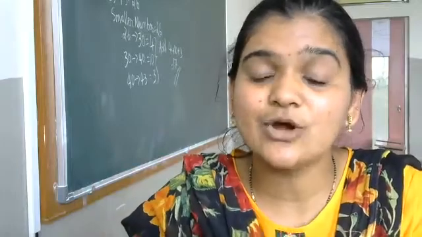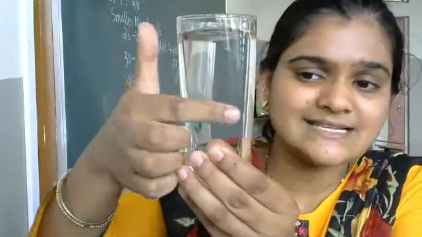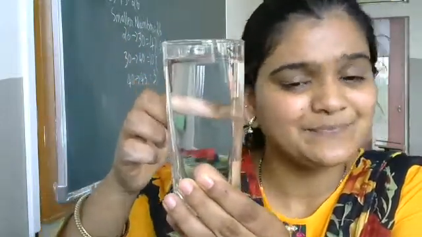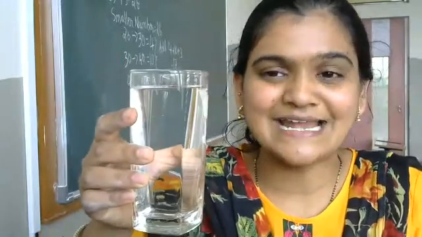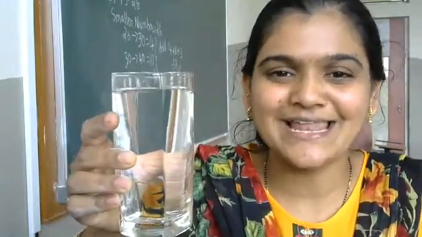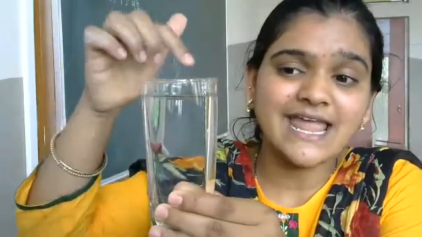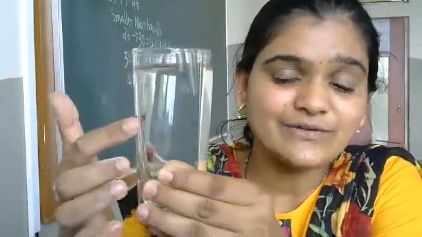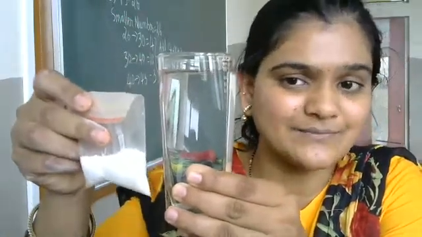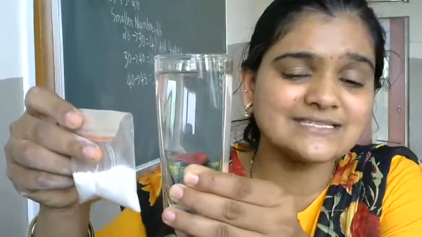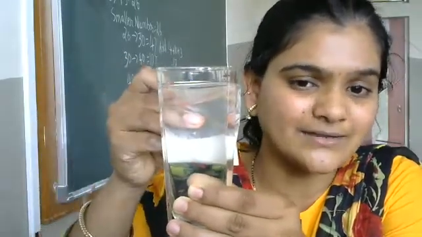Why is it getting dissolved? Because there are some empty spaces in water. Yes, that will be lemonade, lemon juice. So, in water, there are empty spaces. Within that empty space, this salt will get dissolved. It will occupy the space between the water molecules and get completely dissolved.